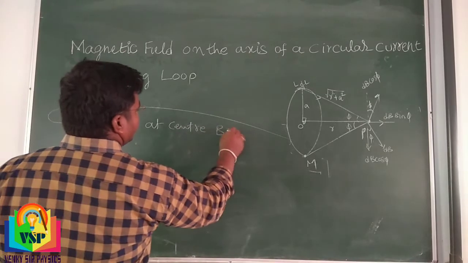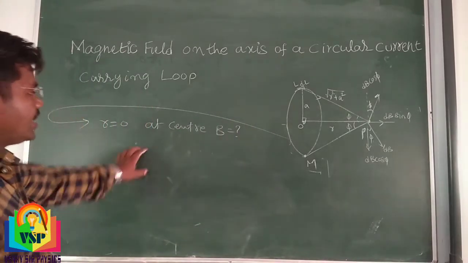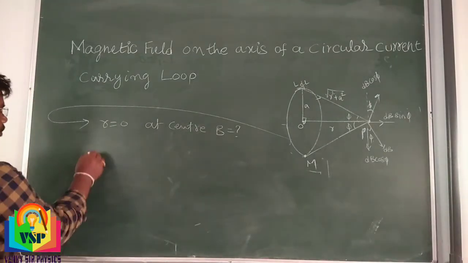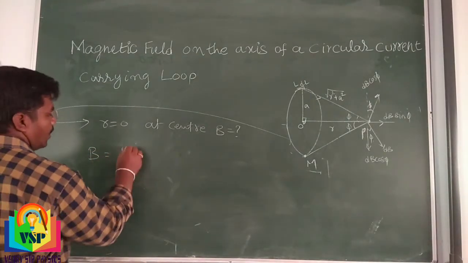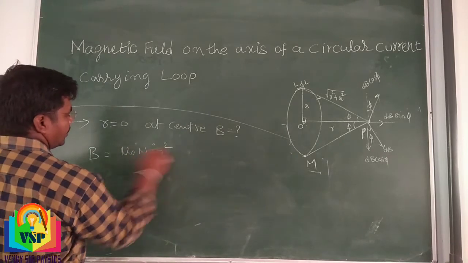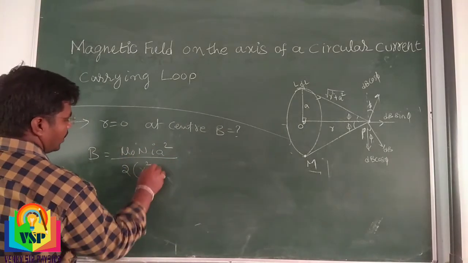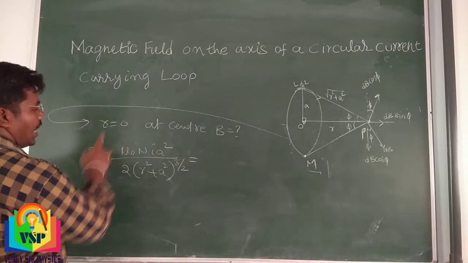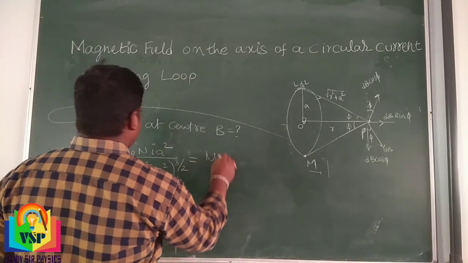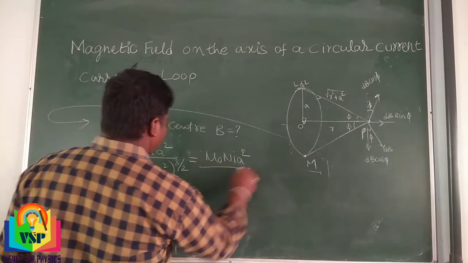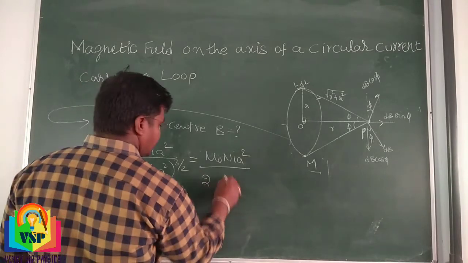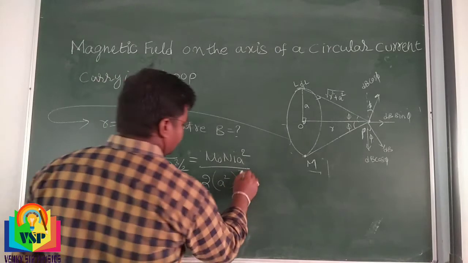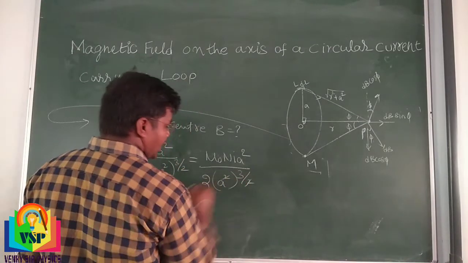center B, how we can find at center B: we can substitute R value 0. We know that B is equal to mu naught N I A square divided by 2 into R square plus A square whole power 3 by 2. It becomes, R means 0, mu naught N I A square divided by 2 into A square whole power 3 by 2. 2 gets cancelled.